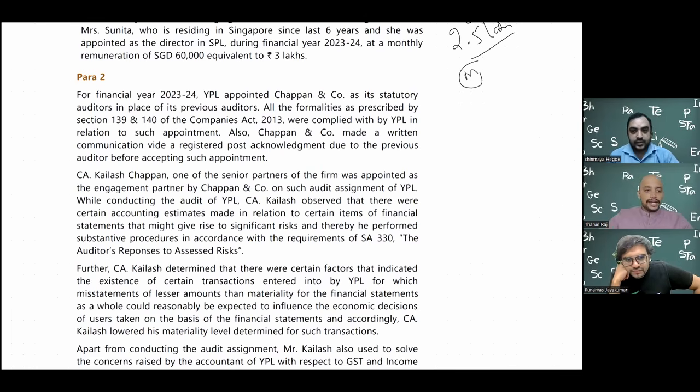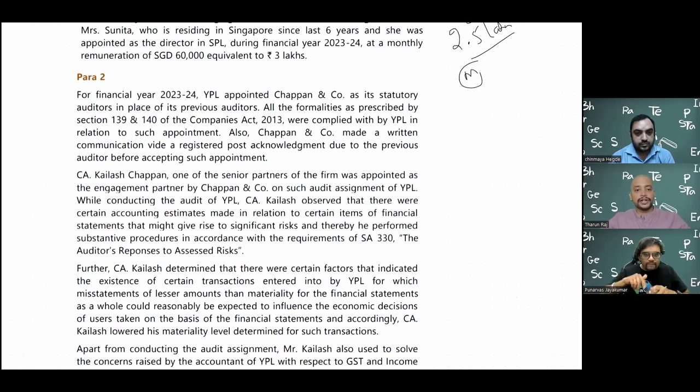Yes, sir. Next part in this: CA Kailash Chappan, one of the senior partners of the firm, was appointed as the engagement partner by Chappan and Co. on such audit assignment of YPL.